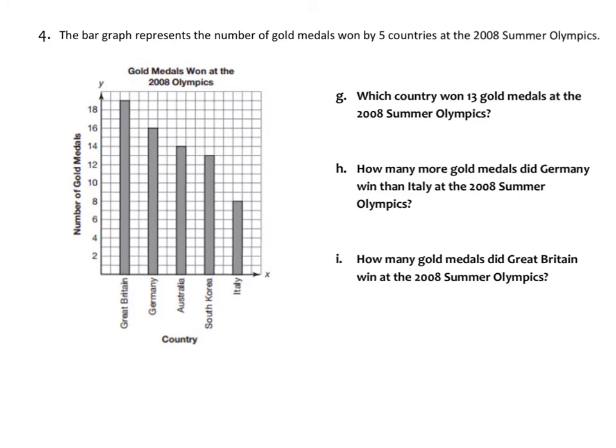Okay, question 4. The bar graph represents the number of gold medals won by 5 countries in the 2008 Olympics. So the first question says, which country won 13 gold medals? So once again, I would go back real quick. I should have already done this. Write them down, because then I can just go straight to answering the question and not have to worry. Then I just, oh look, 13. There's 13, so it's South Korea.